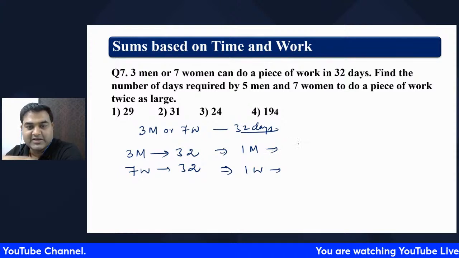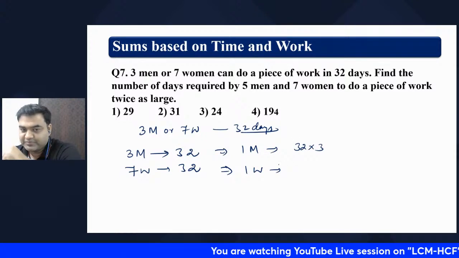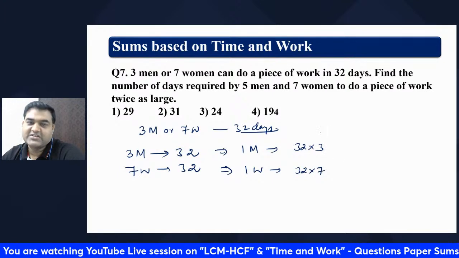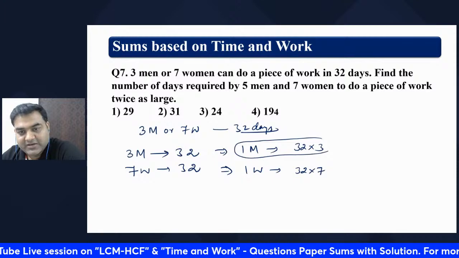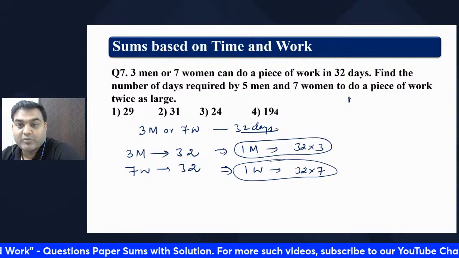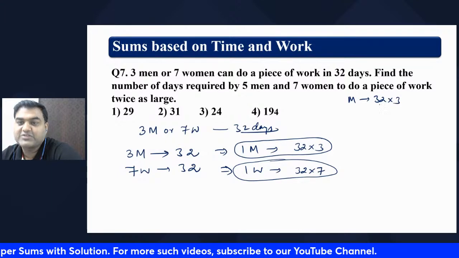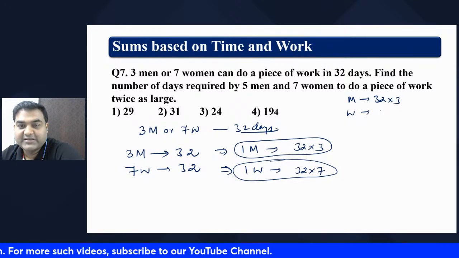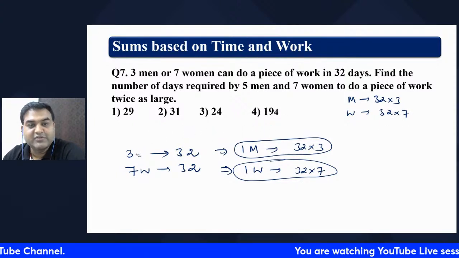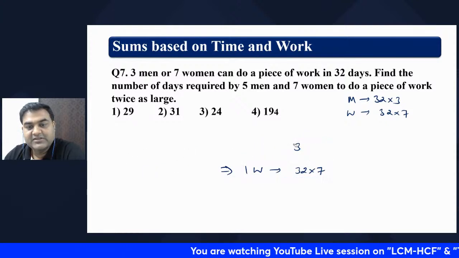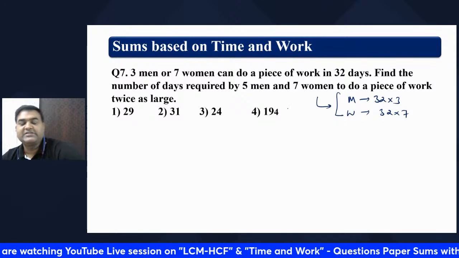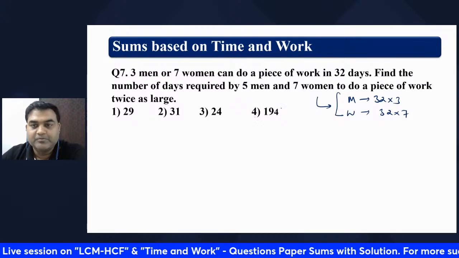One man will take how much time? 32 into 3, and one woman will take 32 into 7 days. Correct? So this is the funda. If you have understood how to change this, then your question becomes the same as it was asked earlier. So a man takes 32 into 3 days to complete a piece of work. A woman takes 32 into 7 days to complete the work, and the question starts now. Now we can do the question easily. Let's do this question. This part was important to understand, how to get it this way.